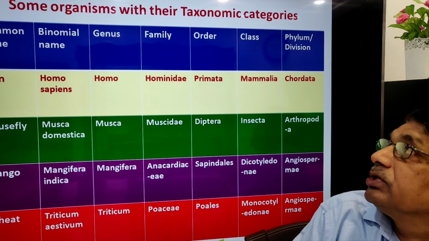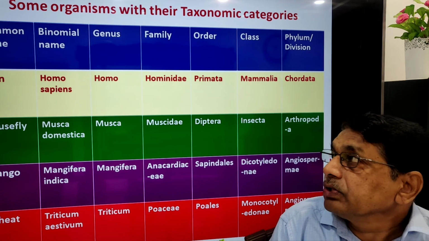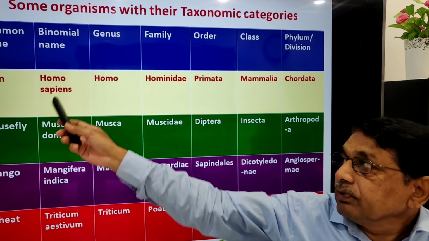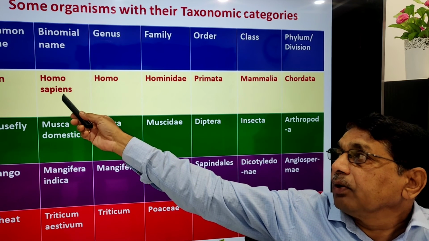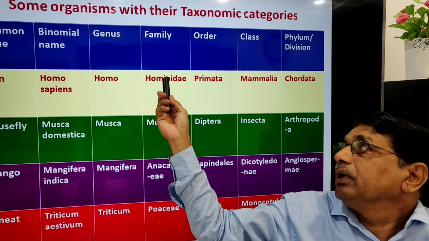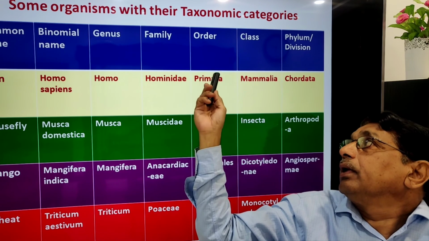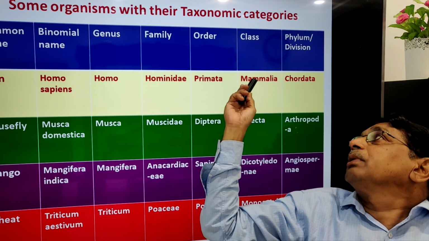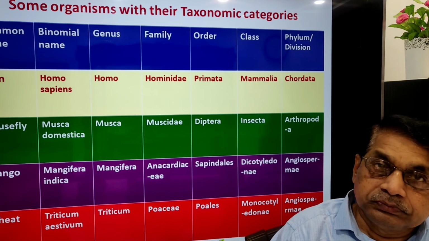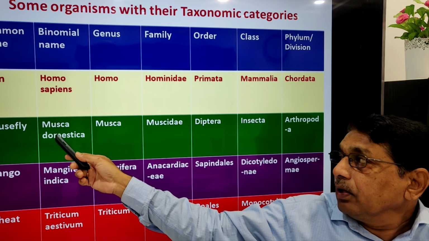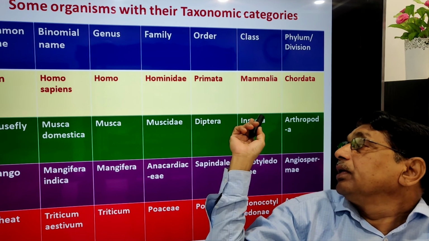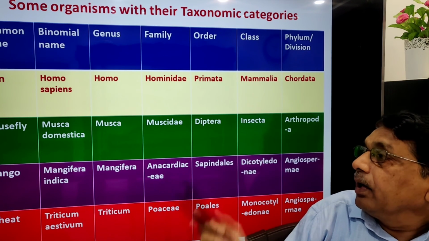Then some organisms with their taxonomic categories are given, for example, for exercise purpose. Suppose if you take man, scientific name Homo sapiens, he belongs to genus Homo, family Hominidae, order Primata, class Mammalia, phylum or division Chordata. Housefly, Musca domestica: Musca, Muscidae, Diptera, Insecta, and Arthropoda.